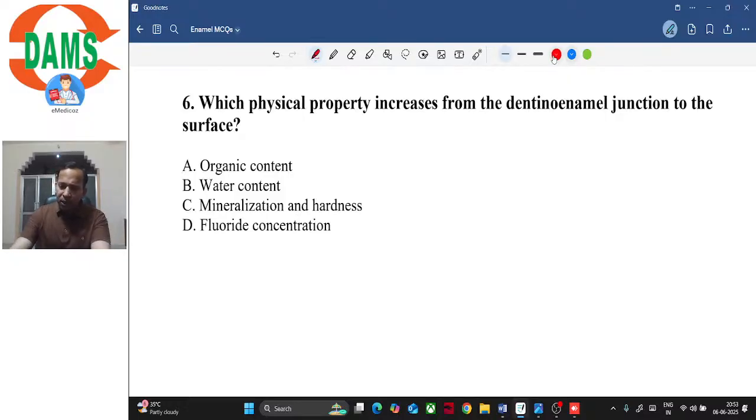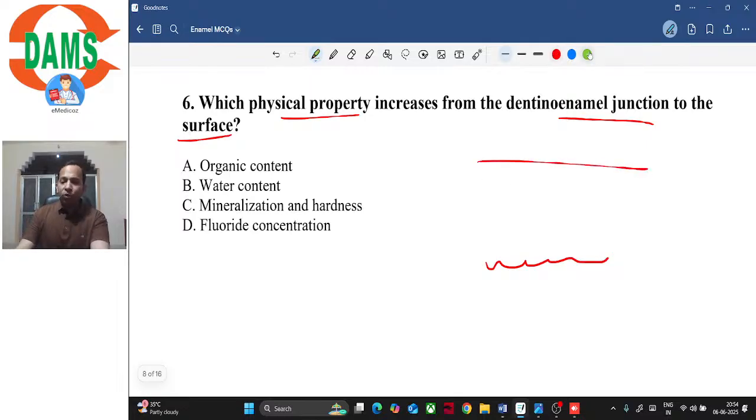Which physical property increases from DEJ to the surface? So which physical property increases from dentino-enamel junction to the surface? So let's say this is the dentino-enamel junction and this is the surface of the enamel. So which property increases from DEJ to surface?